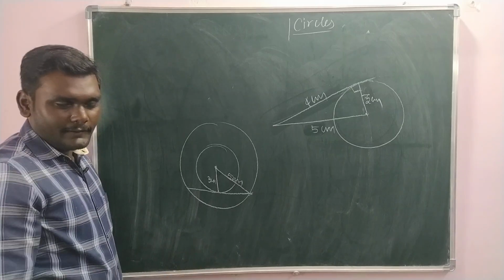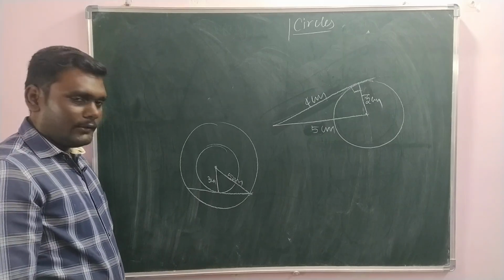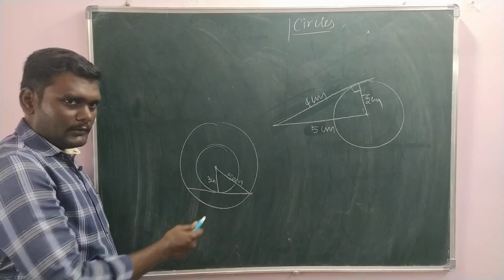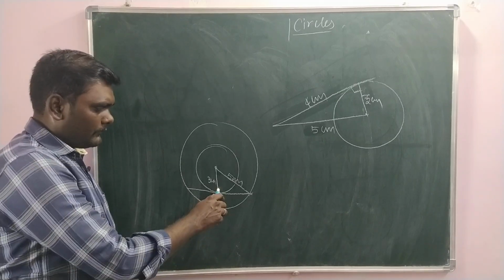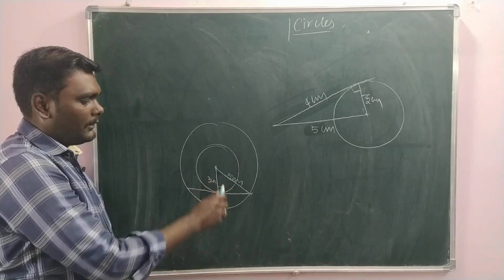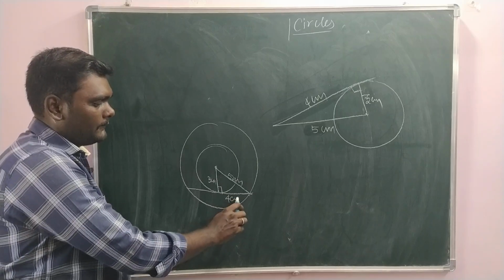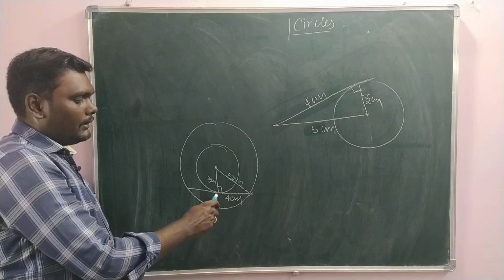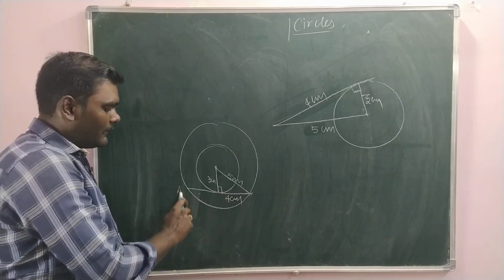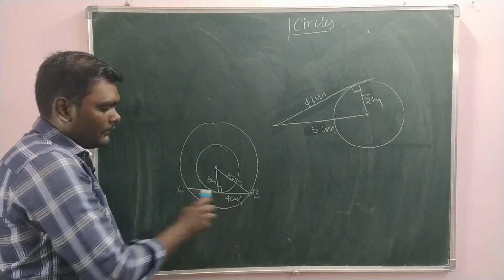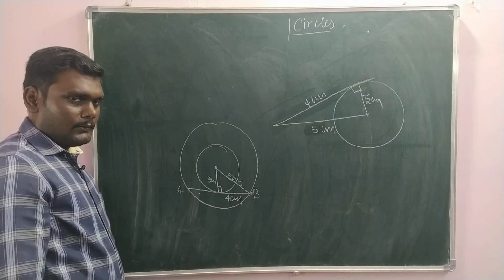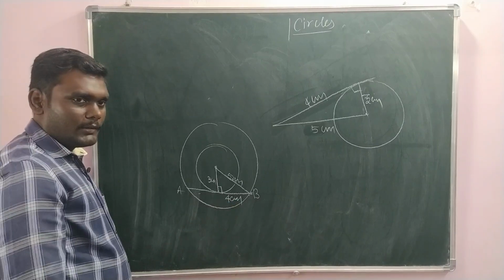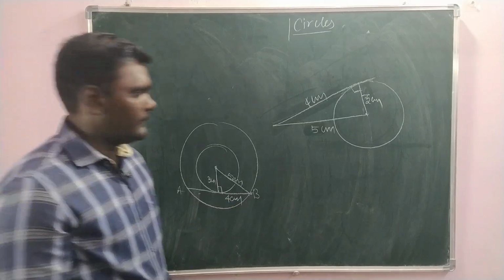Remember, just now we have seen an example. How to find, can you say? Come on. This is a right angle triangle. Using Pythagoras theorem, this is 4 cm. Then this is bisected, you remember? They asked the length of the chord. Then the total length of the chord is how much? 8 cm. That is it.